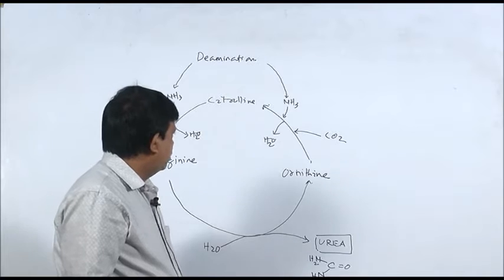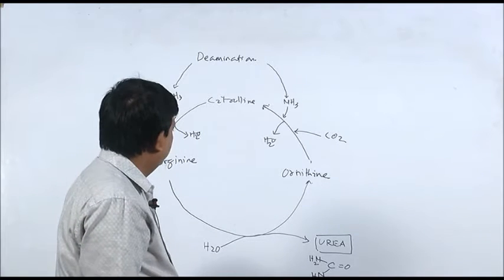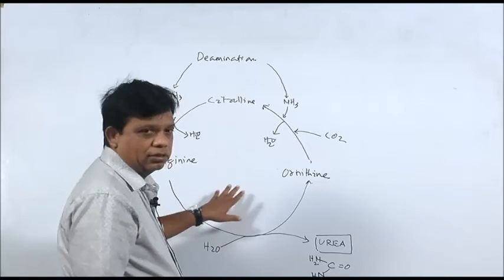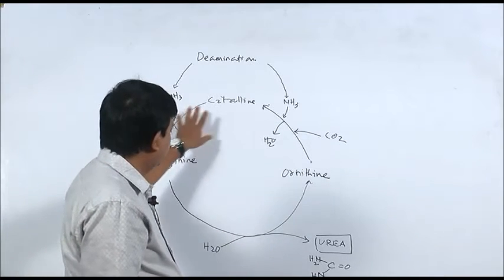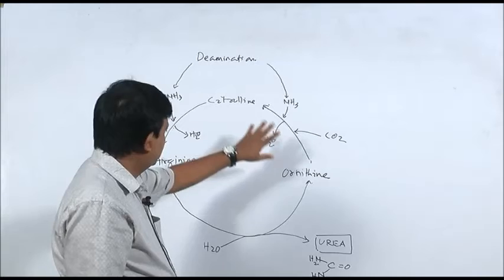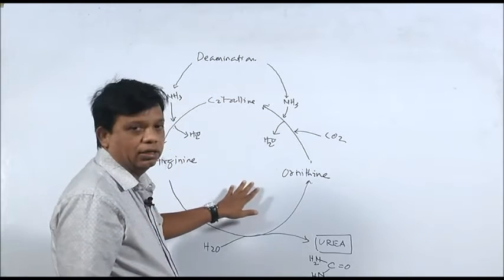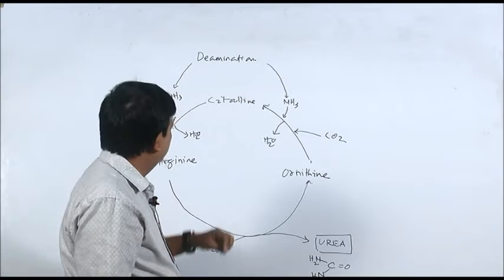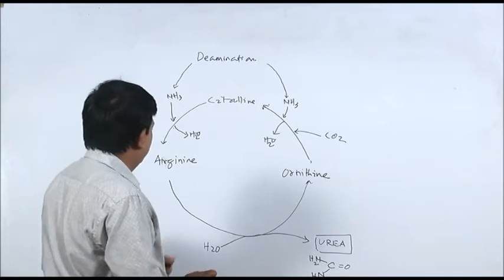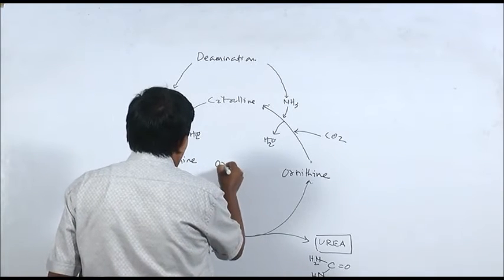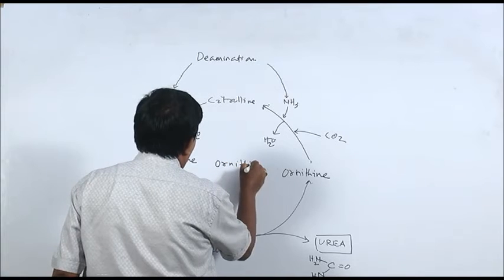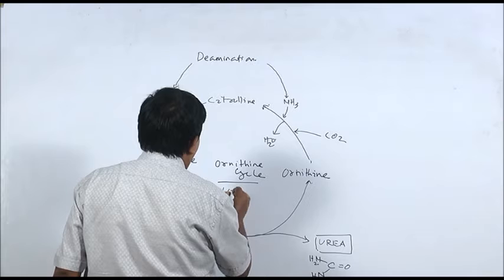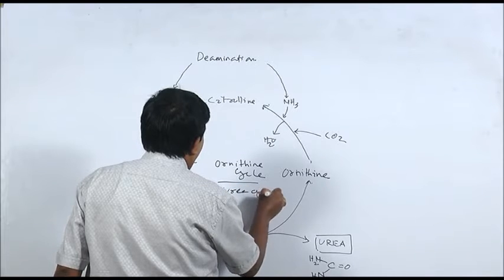This process of conversion of ammonia into urea occurs through several steps and it is a cyclic process. This diagram here shows that cyclic process. This cyclic process is known as ornithine cycle, or urea cycle.